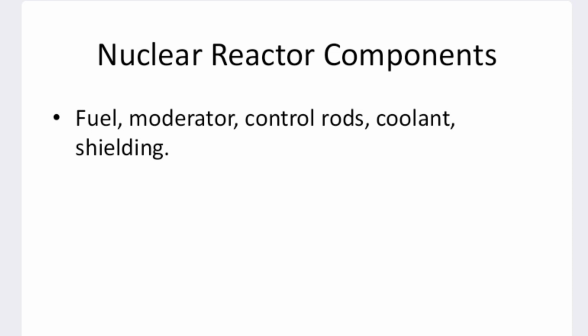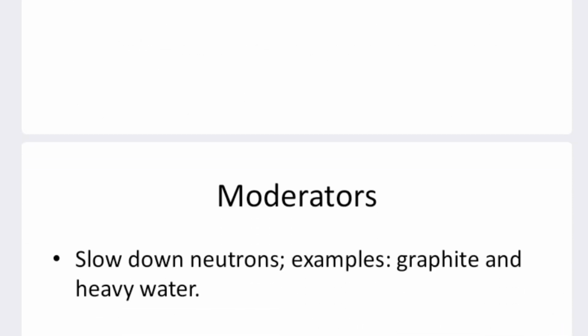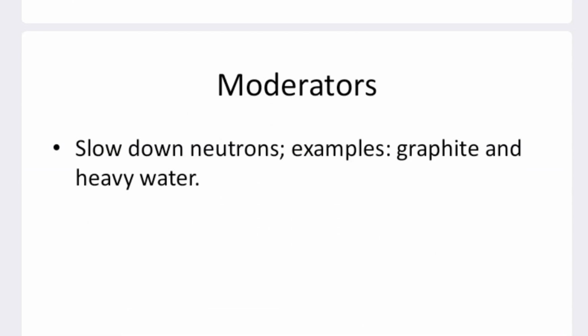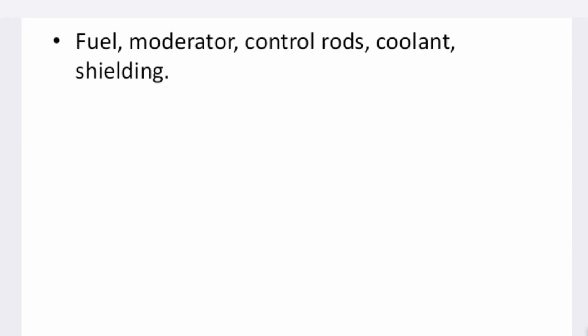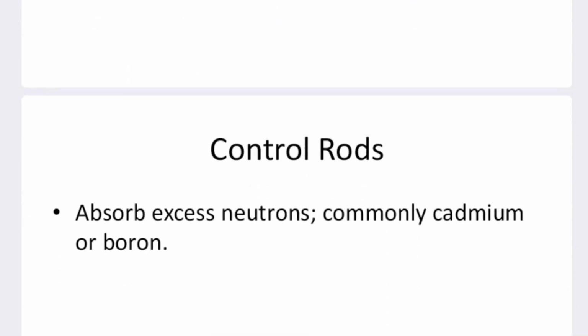Next is about the nuclear reactor, which consists of five major components: fuel, moderator, control rods, coolant, and shielding. The moderator is used to slow down the neutrons. The materials which slow down the neutrons are called moderators, and we commonly use graphite and heavy water. The control rods use a material that absorbs the excess neutrons produced. Most commonly used control rods are cadmium or boron.